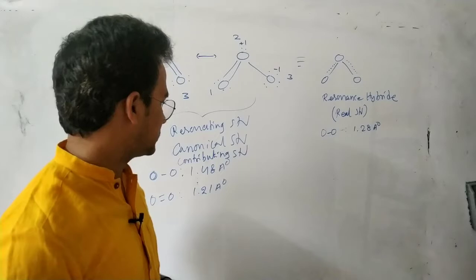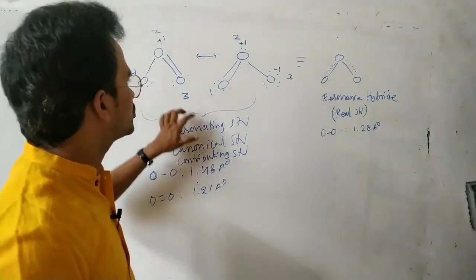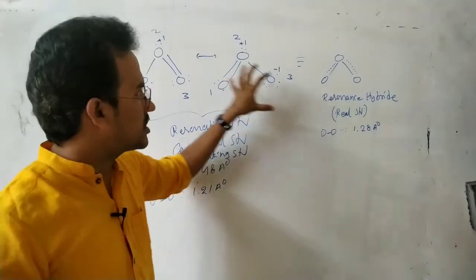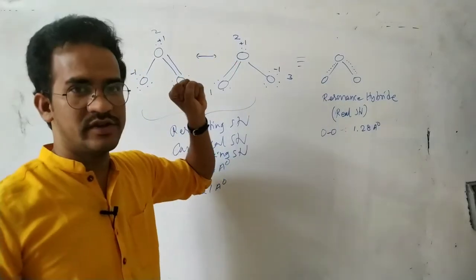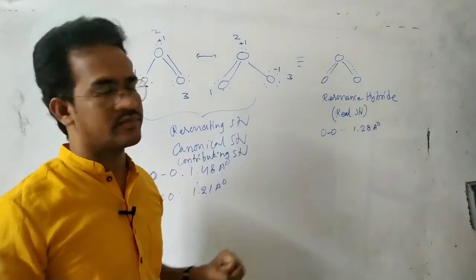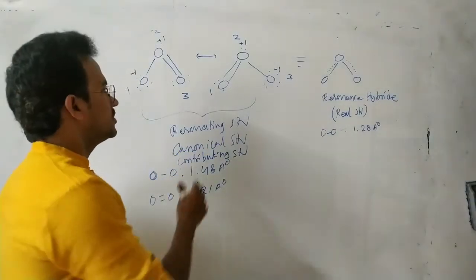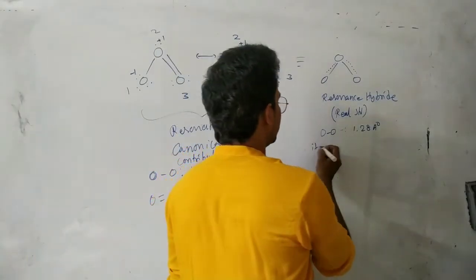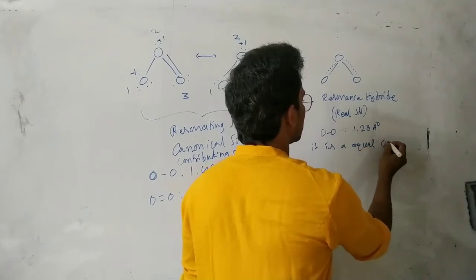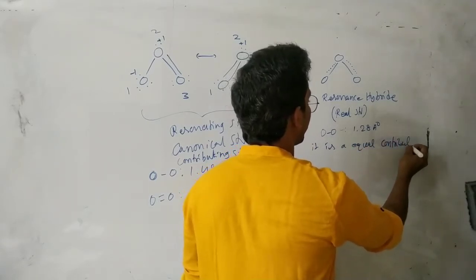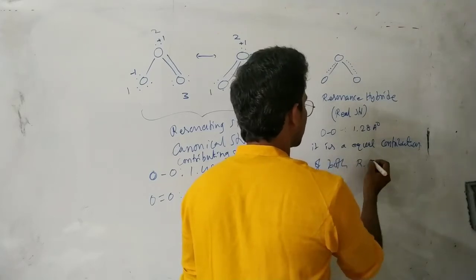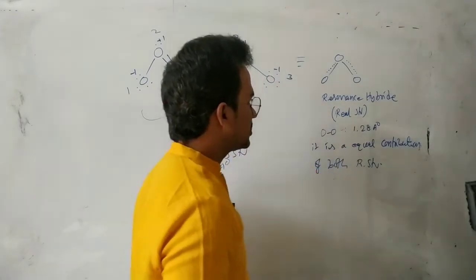In this case, these two resonance structures contribute equally to the resonance hybrid. Equal contribution of these two, that is the important point. Equal contribution of these two gives the resonance hybrid. It is an equal contribution of both resonating structures.